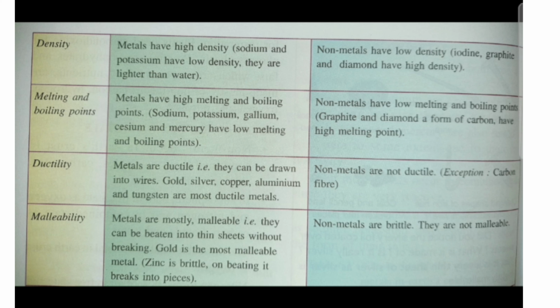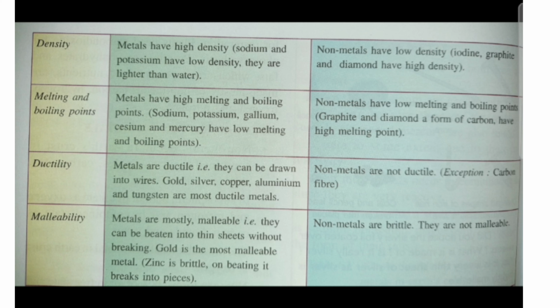The next is melting and boiling points. Metals have high melting and boiling points, while sodium, potassium, gallium, cesium and mercury have low melting and boiling points.